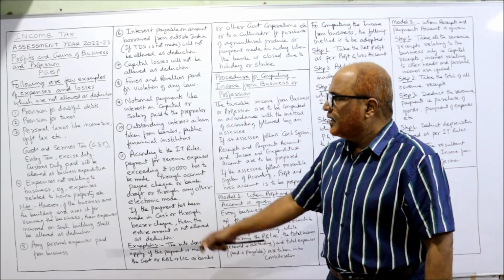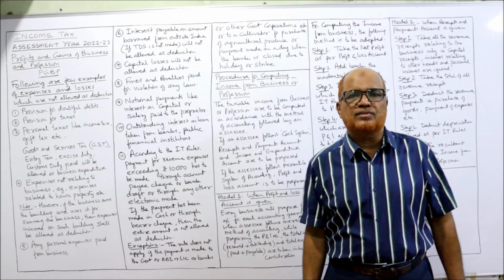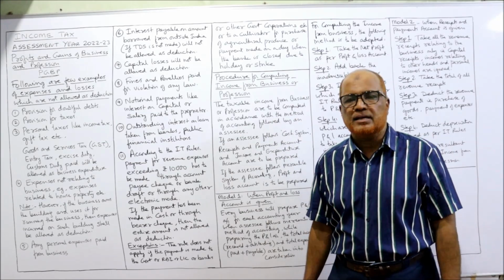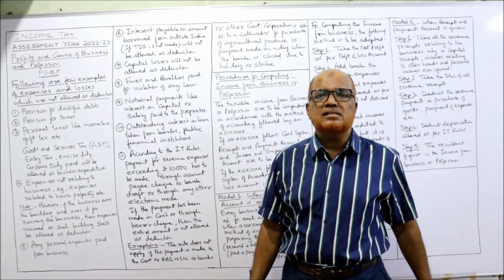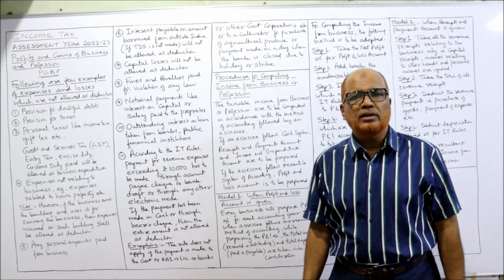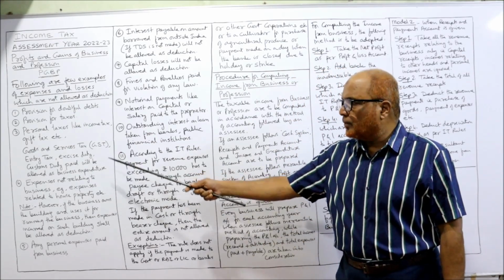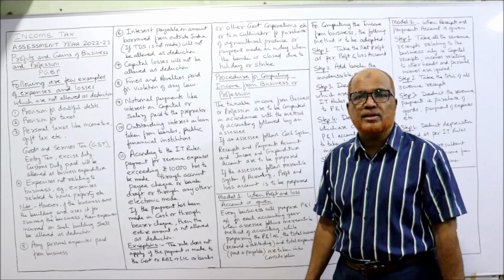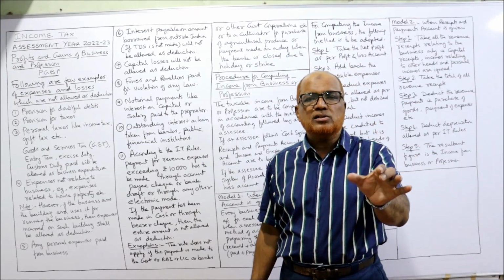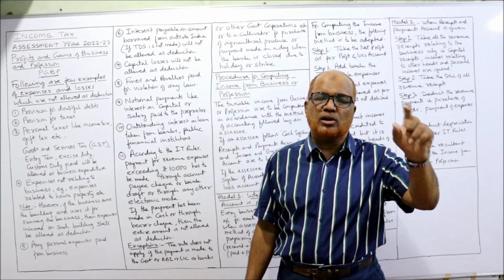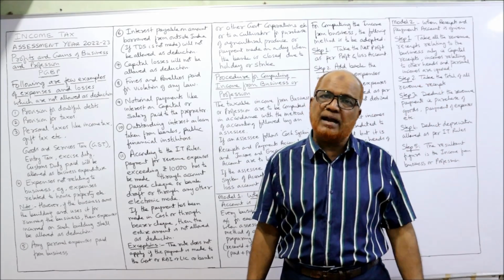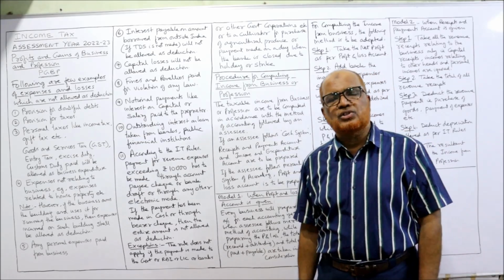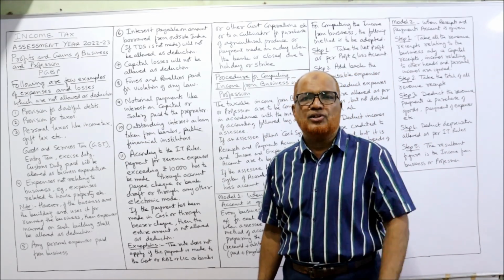Add back. Then personal taxes like income tax and gift tax. Personal taxes are also not allowed as deduction. Example, income tax, gift tax. But business taxes like GST, excise duty, customs duty, etc. These items are business taxes. They will be allowed as deduction. So in the debit side of the profit and loss account, if income tax or gift tax is given, it is not allowed, add back. Whereas if business taxes like GST or customs duty are given, they will be allowed as deduction.